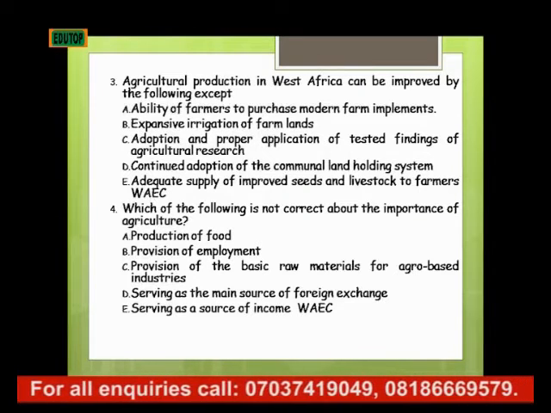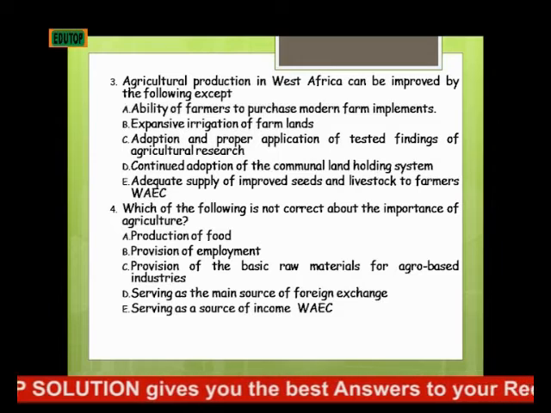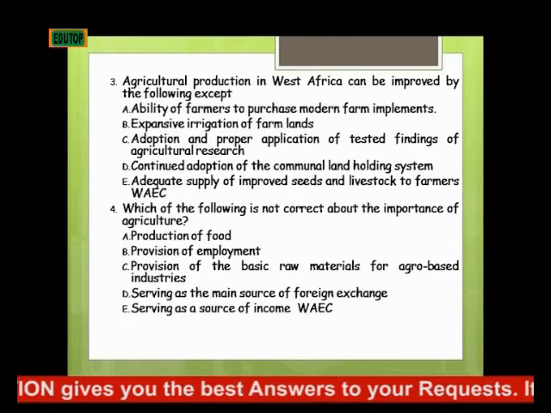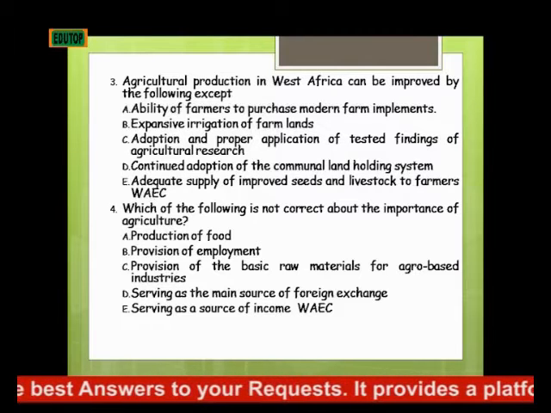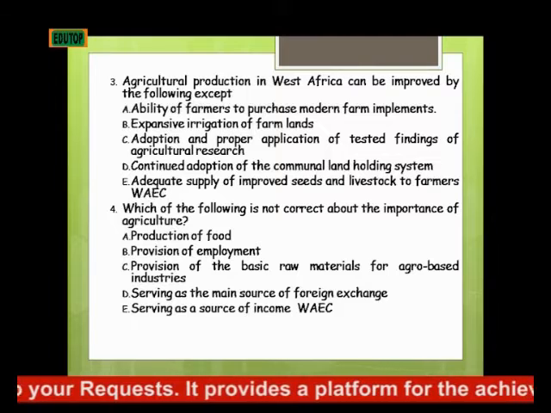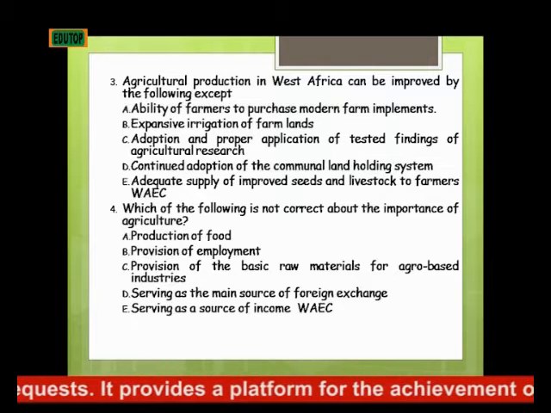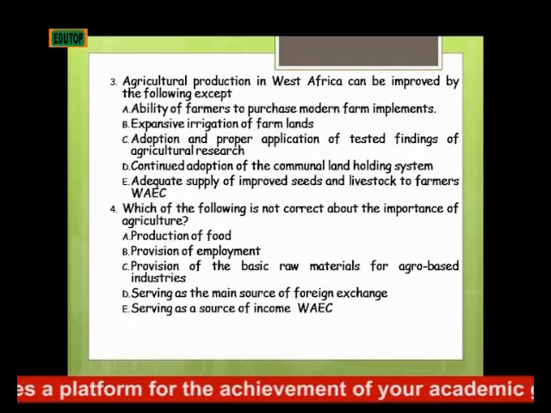Then number 4, which of the following is not correct about the importance of agriculture? A. Production of food. B. Provision of employment. C. Provision of the basic raw material for agro-based industry. D. Serving as the main source of foreign exchange. E. Serving as a source of income.